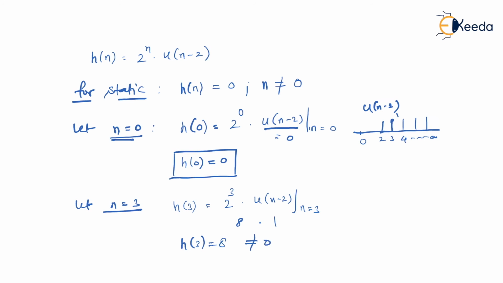And let me tell you, it is not equal to 0. I'm checking whether it is not equal to 0 because my condition says for a static system that h of n should be always 0 when n is not equal to 0. So it is not following this principle, and therefore the system is said to be a dynamic system. Therefore, this is a dynamic system.